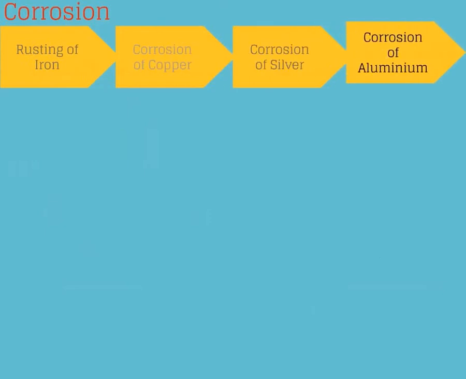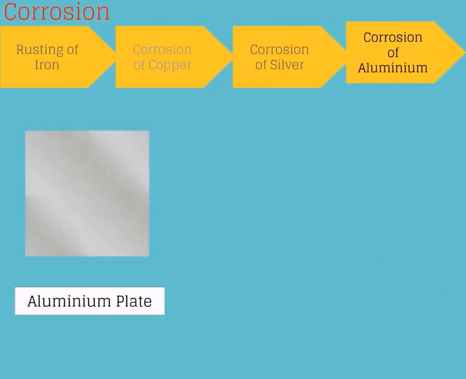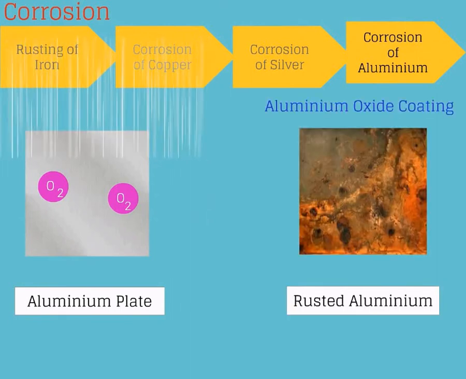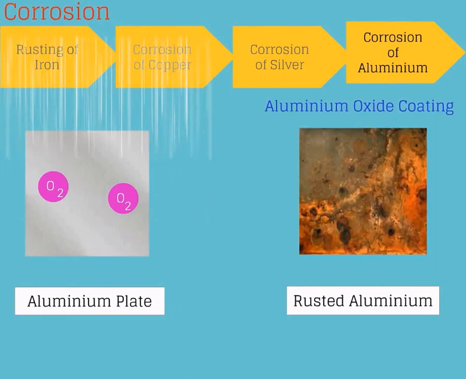Corrosion of aluminium. Aluminium reacts with atmospheric oxygen and forms a thin layer of aluminium oxide. This layer prevents further corrosion.